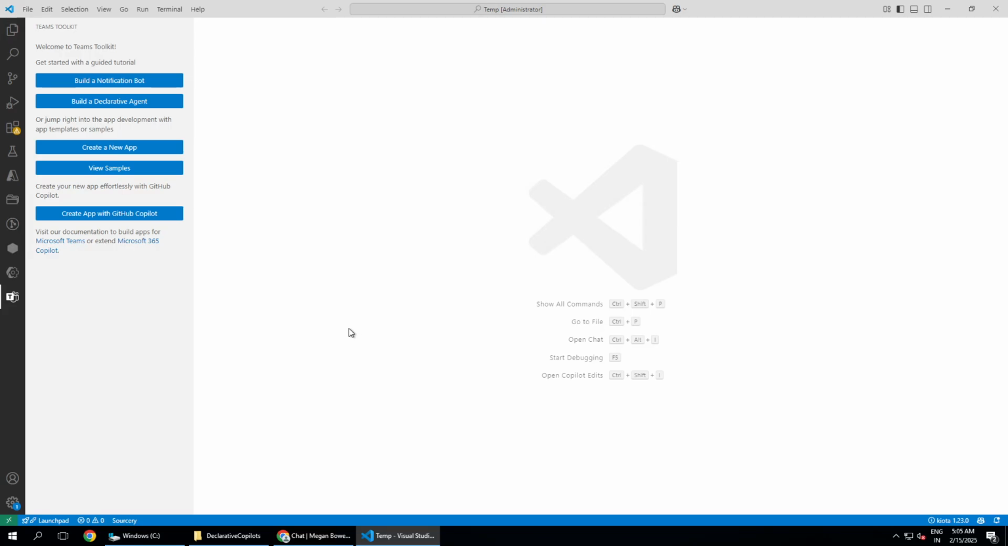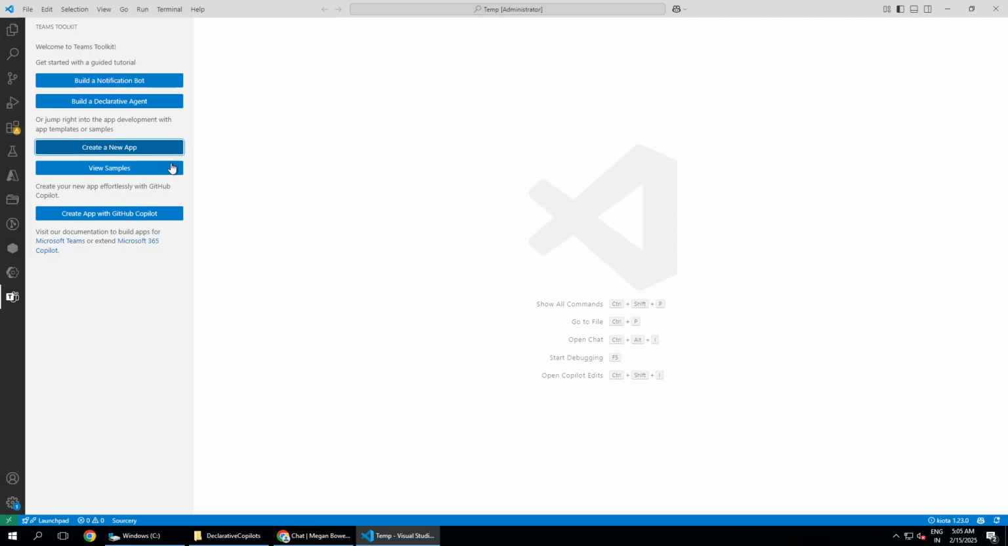So what we are going to do now is create a very simple declarative agent. I will not write any code. Don't worry, even though I have Visual Studio Code open, which maybe makes everyone a bit scared about writing code, we are not going to write any code. We are simply going to use Visual Studio Code as a tool to create the declarative agent. All right, so let's get started.